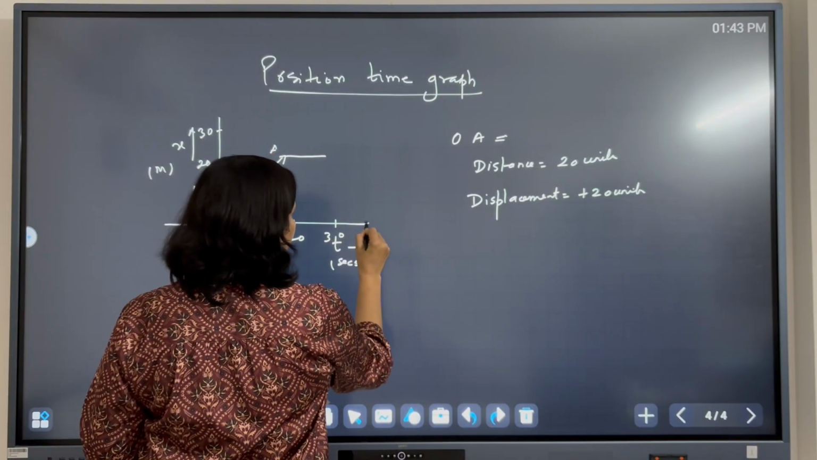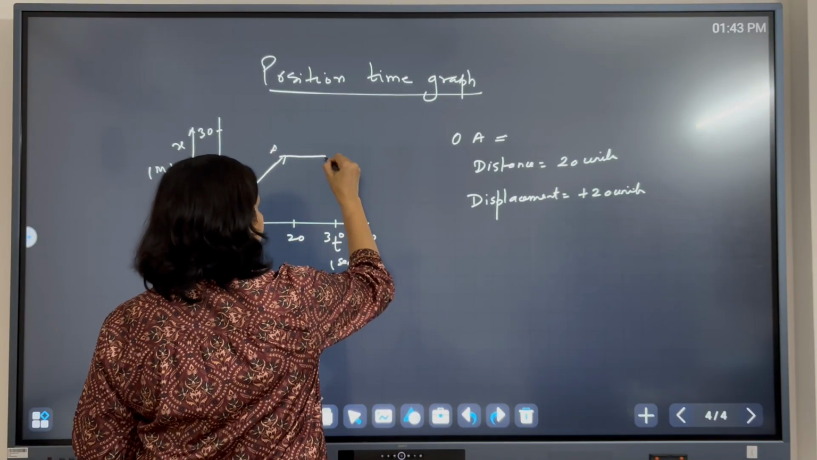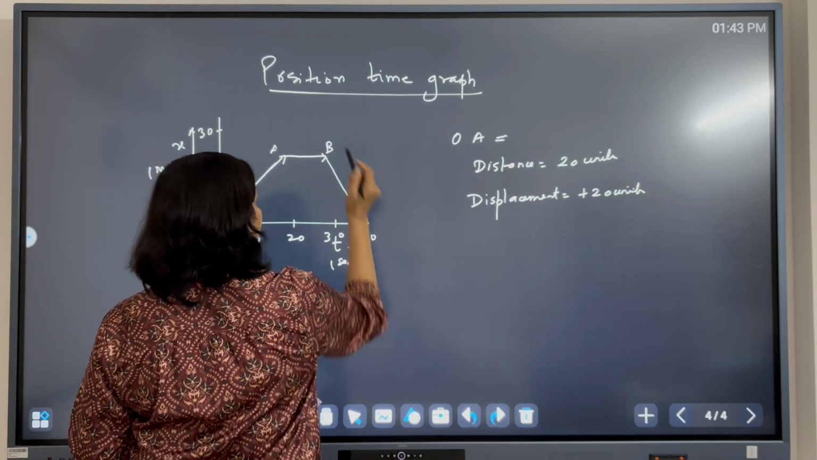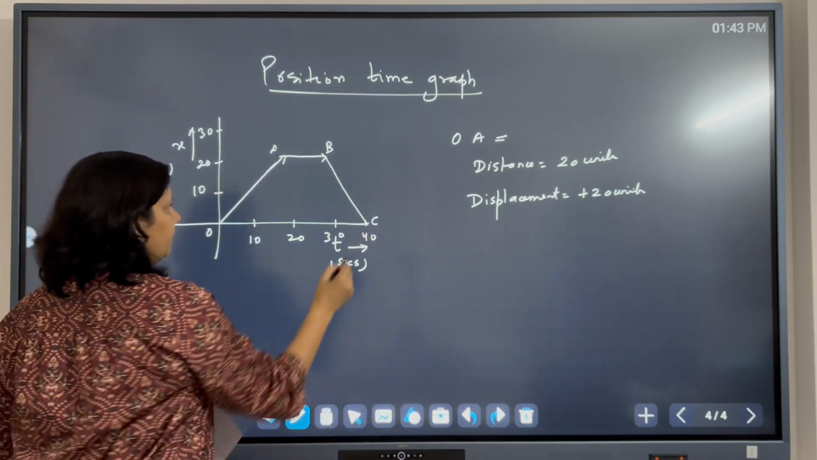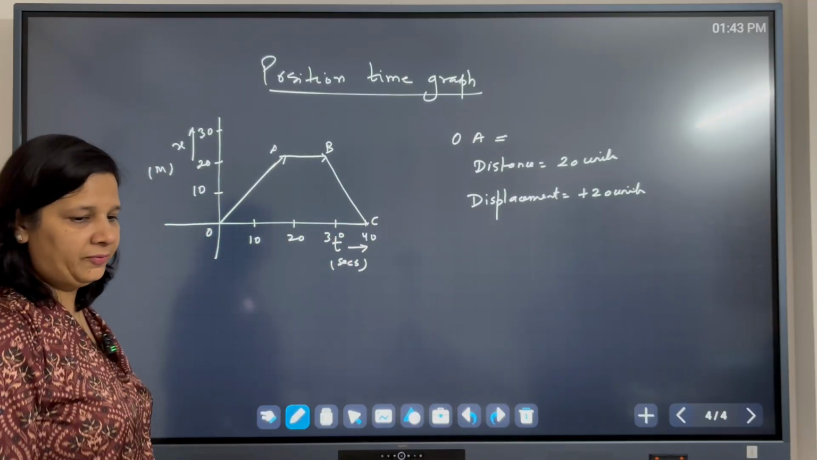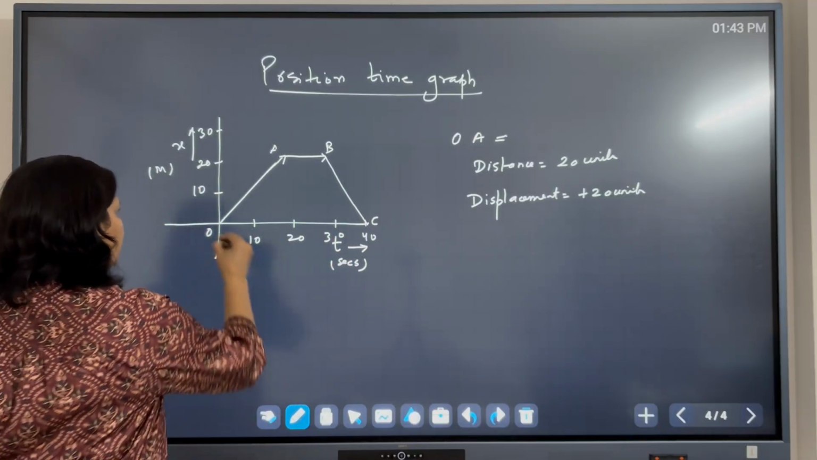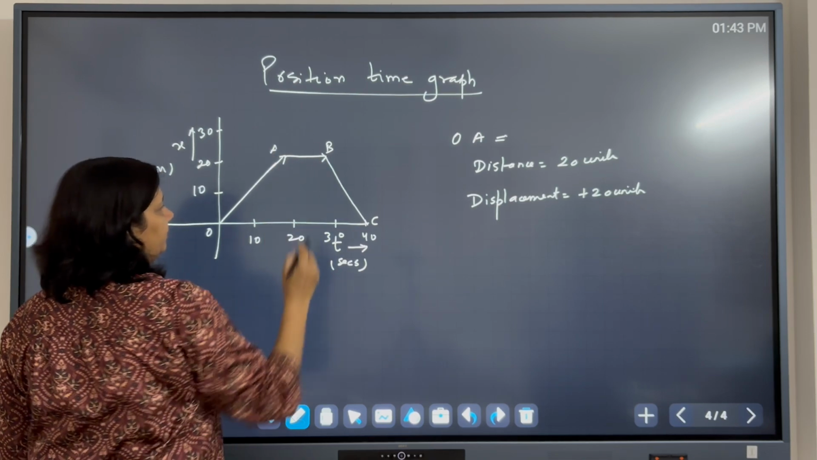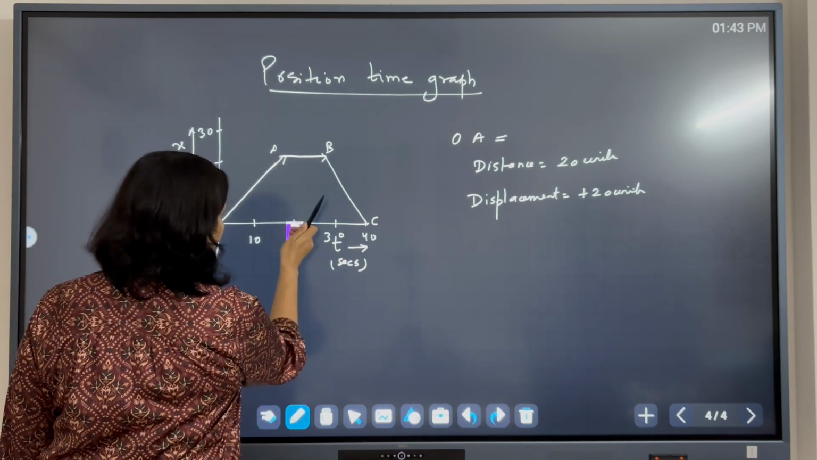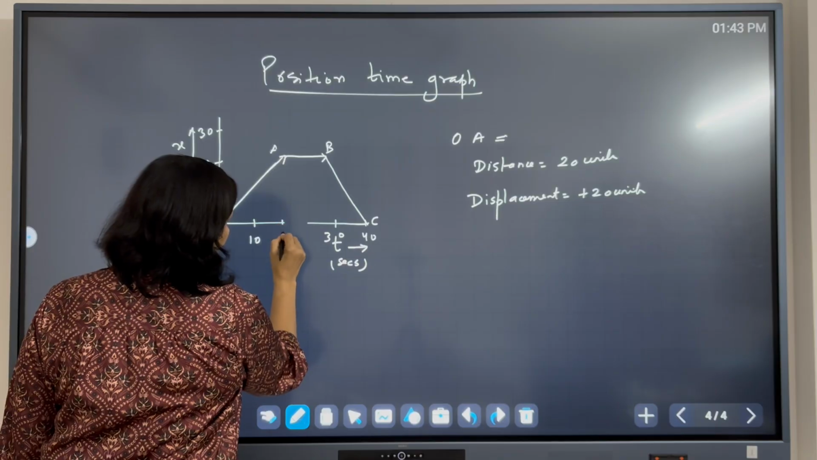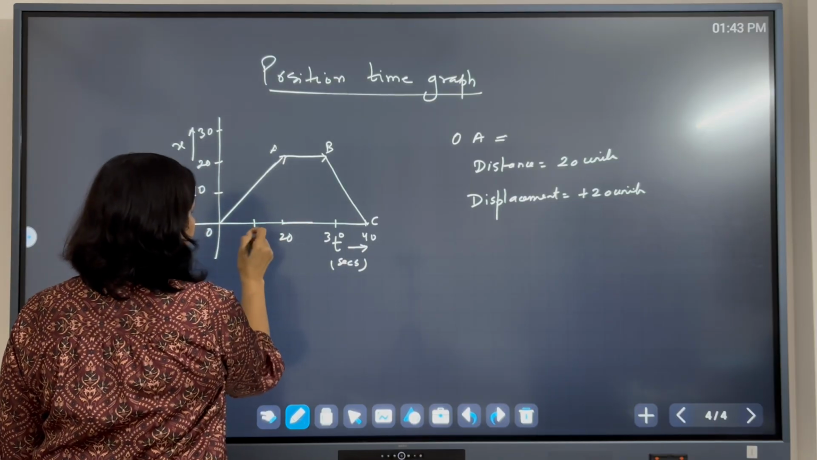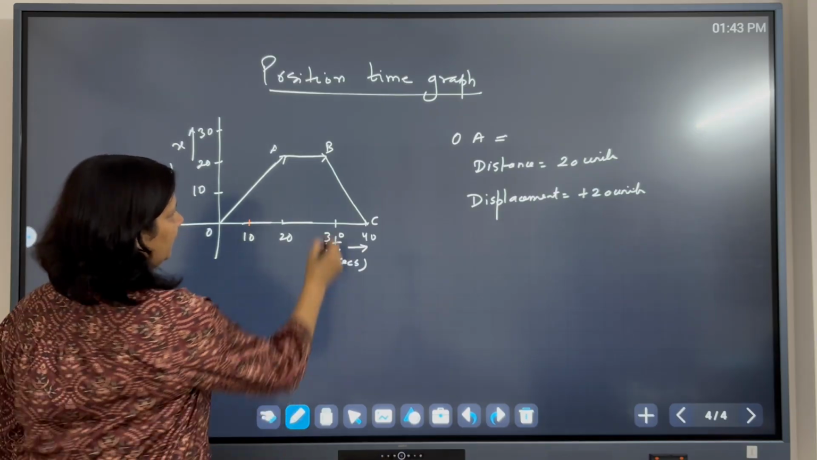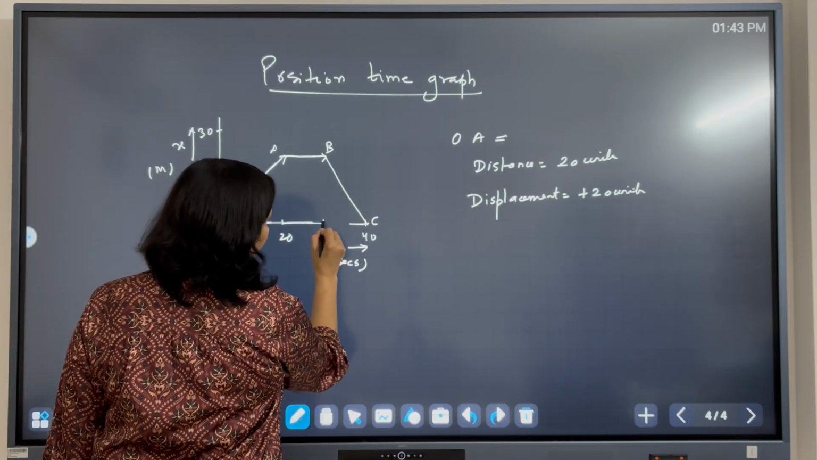Okay, then after that, this is point B and this is C. What is the meaning of this graph? That from O to A, the distance covered is 20. Then from A to B, the object, I'll just make it a little more symmetric.